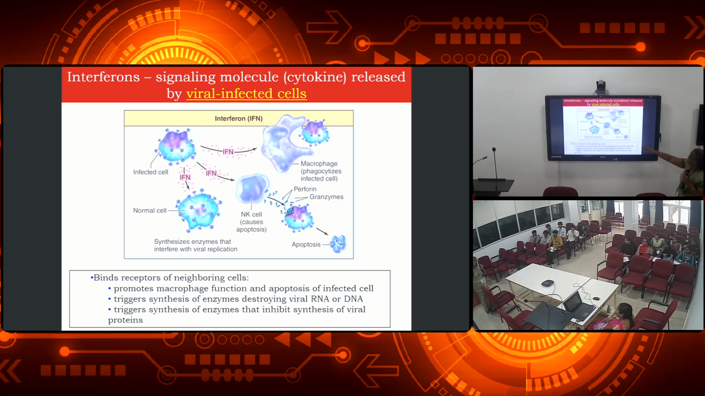Another interferon signal is to the natural killer cells, to identify the unhealthy cells and destroy them. Another is the signal to the macrophages. Macrophages are the engulfing phagocytic cells; they will engulf and destroy. So interferons are signaling molecules which signal the other cells to be alert or to fight against the pathogens.